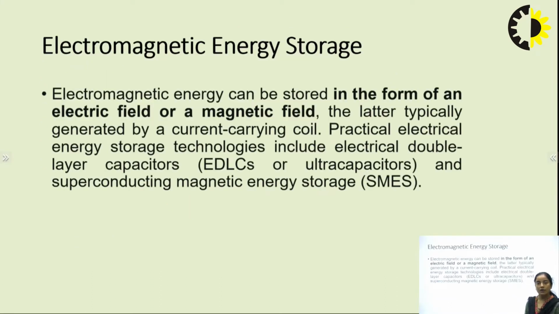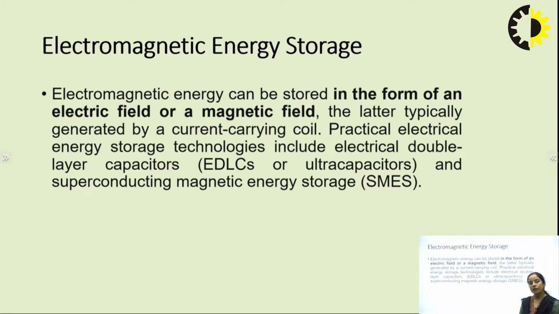Now primarily we will discuss electromagnetic energy storage. How is it stored? Electromagnetic energy can be stored in the form of an electric field or a magnetic field. In both forms we can store electromagnetic energy. Primarily we have two classifications for storing electromagnetic energy: one is in the form of electric field and another is in the form of magnetic field.